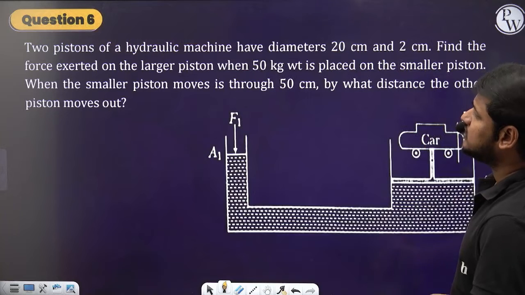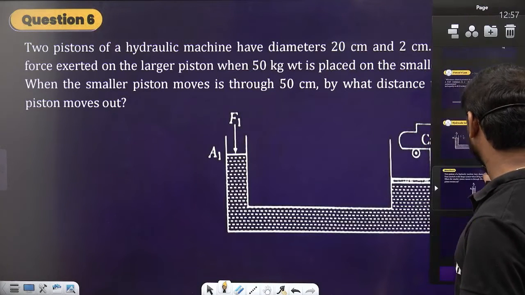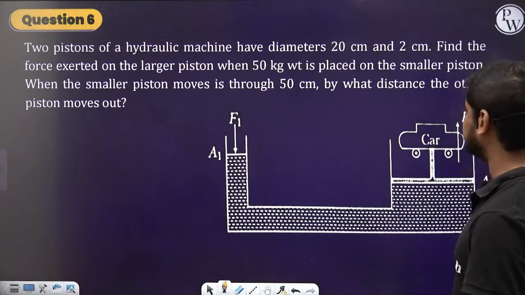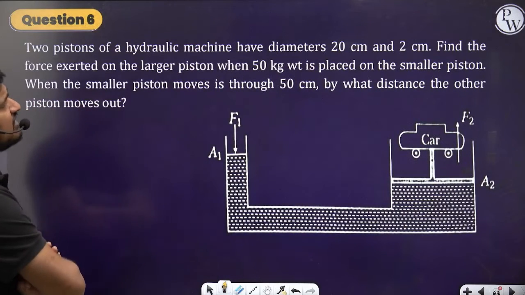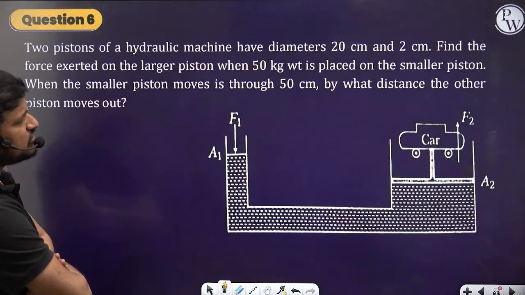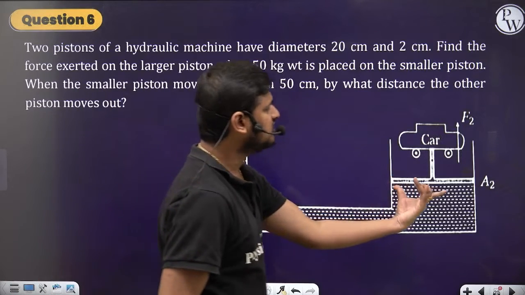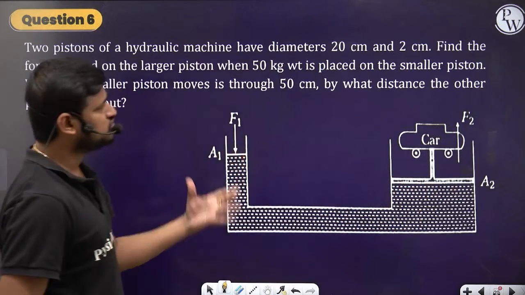So let's go for the questions. Do we have options for this? No. So let's try this question on your own. The two pistons of a hydraulic machine have diameters 20 centimeters and 2 centimeters. So here the diameter is 20 centimeters, and here the diameter is 2 centimeters.